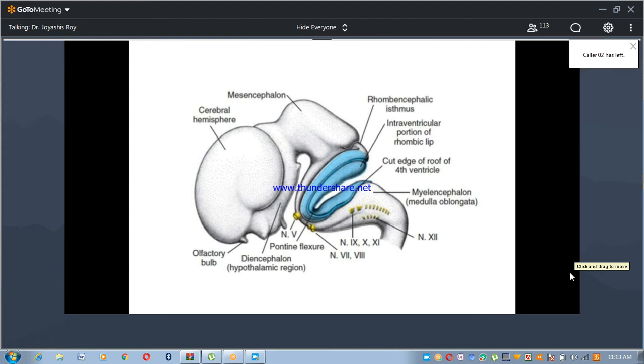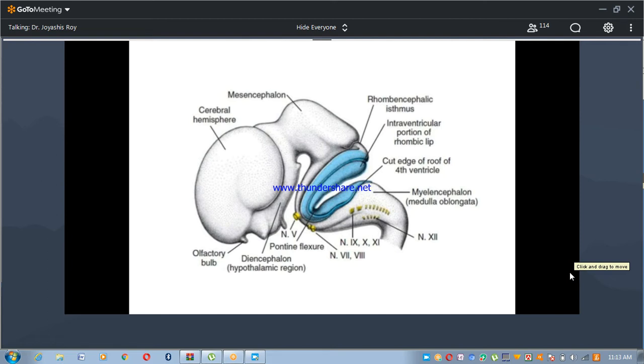The parasympathetic, that is visceral efferent, nerve fibers or ganglia are derived from the neural crest, and their fibers are carried by cranial nerves 3, 7, 9, and 10. This is 7, this is 9, and this is 10. 3 cannot be seen here.